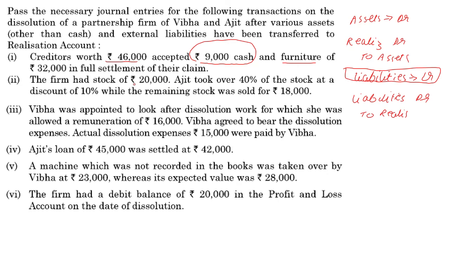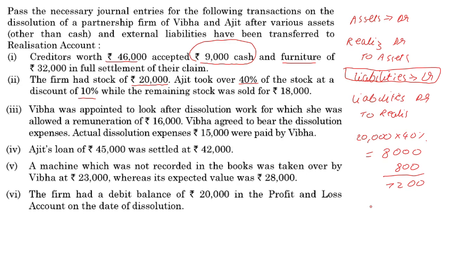If the total stock is 20,000 and Ajit took over 40% of that stock, 20,000 multiplied by 40% gives 8,000. 10% of that is 800. So as far as Ajit is concerned, he's taking 7,200.